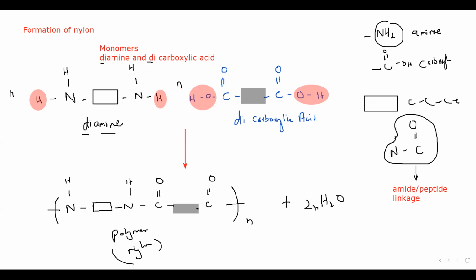which is formed when dicarboxylic acid reacts with diamine. Di means two, and because NH2 groups are there, we call that amine.